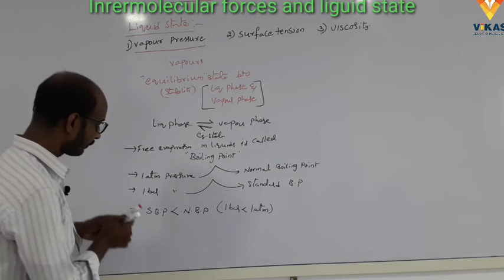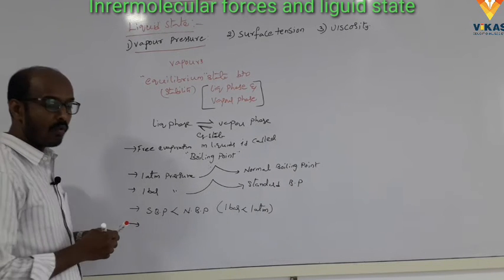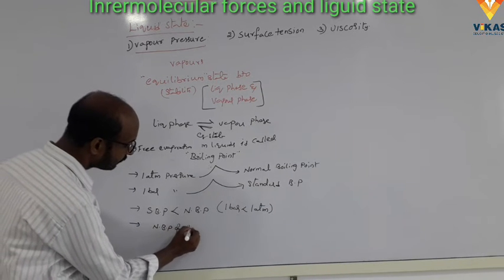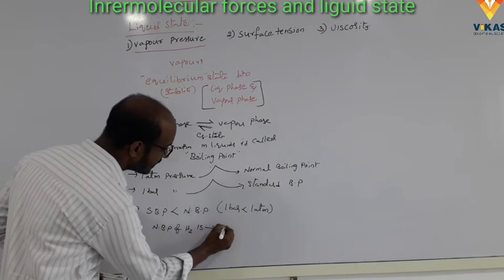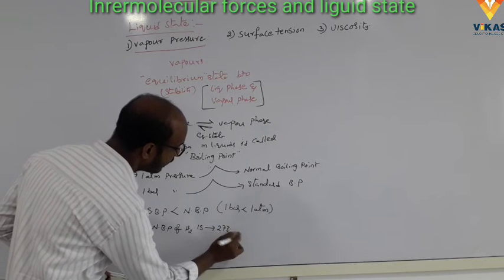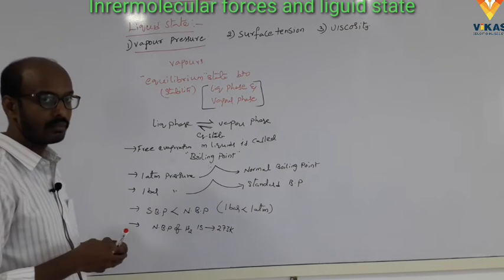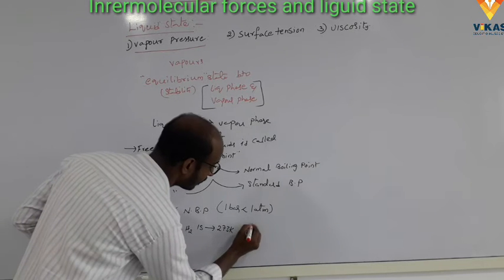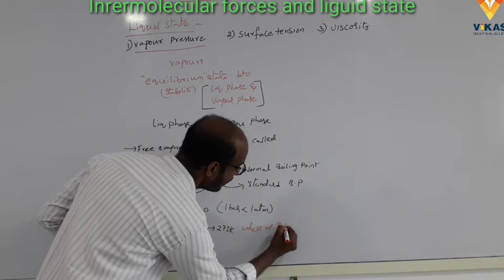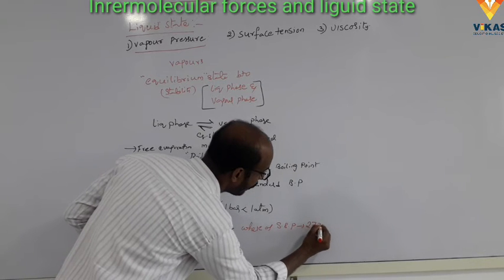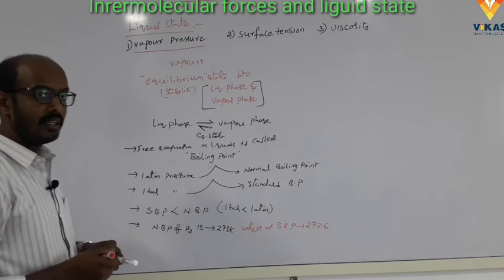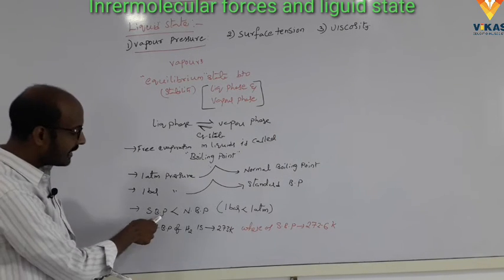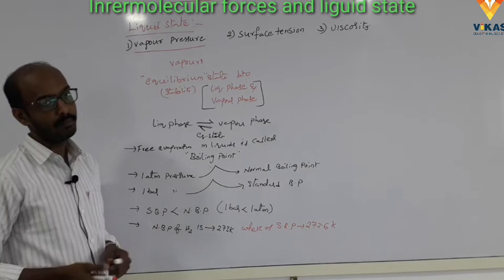For example, the normal boiling point of water is 273 Kelvin. Whereas the standard boiling point of water is 272.6 Kelvin. Here the standard boiling point is slightly less than that of the normal boiling point.